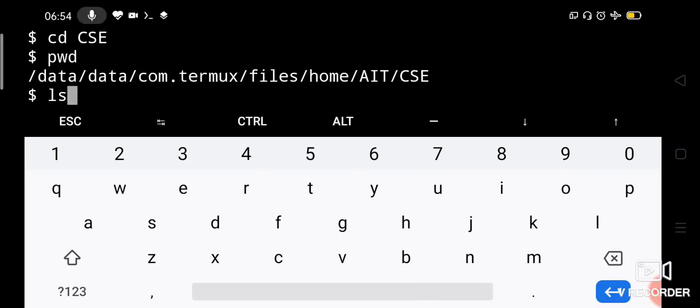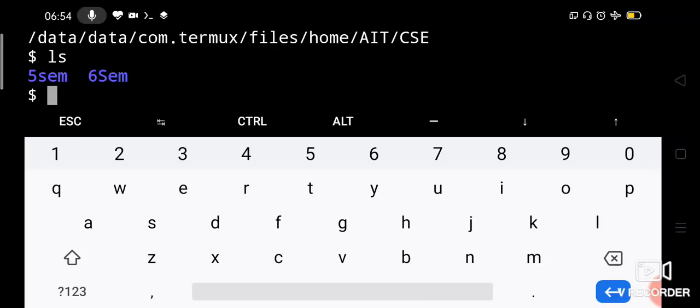Now here you check with ls, 5th sem and 6th sem. So we didn't enter into the AIT CSE directory, but being at home directory, we created a subdirectory called 6th sem under AIT CSE by giving the path, slash AIT slash CSE slash 6th sem. So under that path, it created a directory called 6th sem. Okay, so that is how you can do.